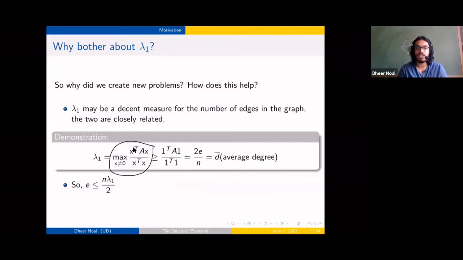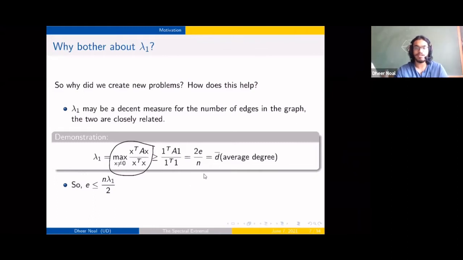You can take any vector and expand it into this orthonormal basis of eigenvectors, and you can check why lambda 1 would be this thing, for all x not equal to 0. In particular, we can take x to be the all ones vector, and you end up seeing that lambda 1 is going to be greater than or equal to the average degree. Therefore, we get some idea of the density of our graphs if we know how big lambda 1 is.